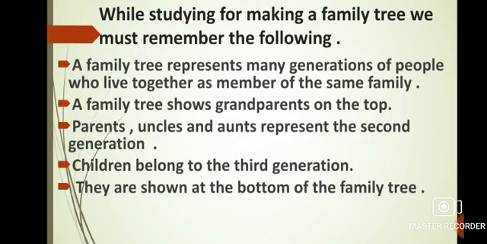A family tree represents many generations of people who live together as members of the same family. A family tree shows grandparents on the top. Parents, uncles, and aunts represent the second generation. Children belong to the third generation. They are shown at the bottom of the family tree.